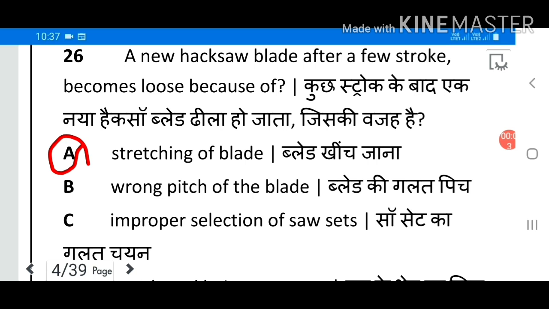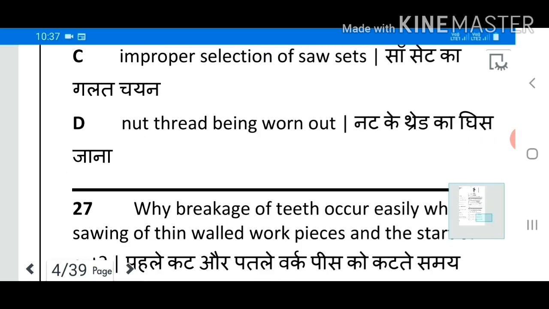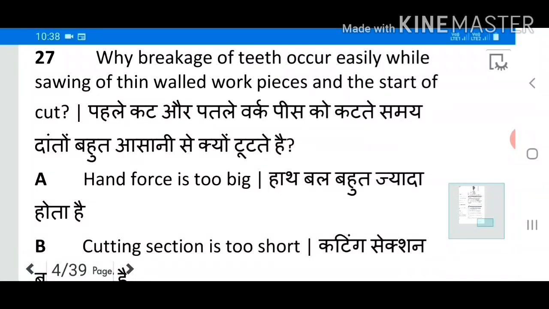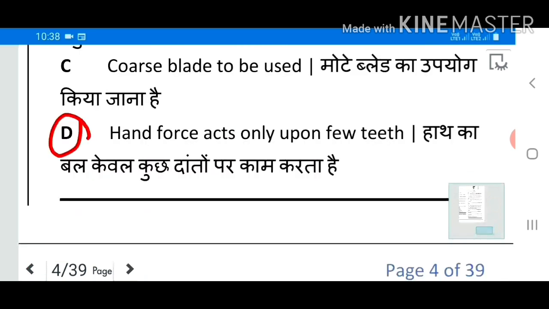26. A new hacksaw blade after a few strokes becomes loose because of? Answer A. Stretching of blade. 27. Why does breakage of teeth occur easily while sawing thin-walled workpieces at the start of cut? Answer D. Hand force acts only upon few teeth.